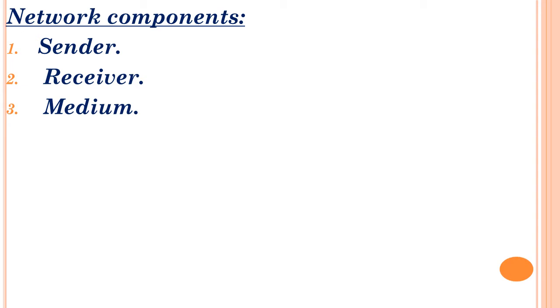Medium means the way, that path. We will call it a medium, a path, or else the line from here to there. If you are calling your friend through a telephone line, you are the sender, your friend is the receiver. The data will travel from here to there through a telephone cable line, right? That cable is called a medium.